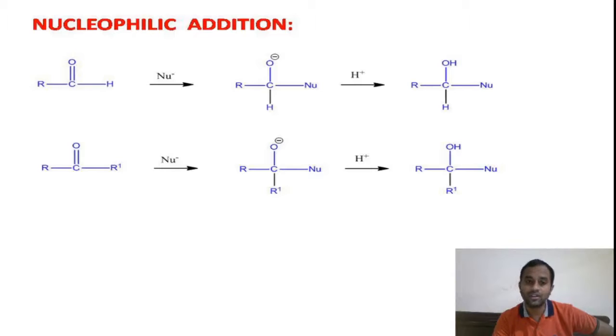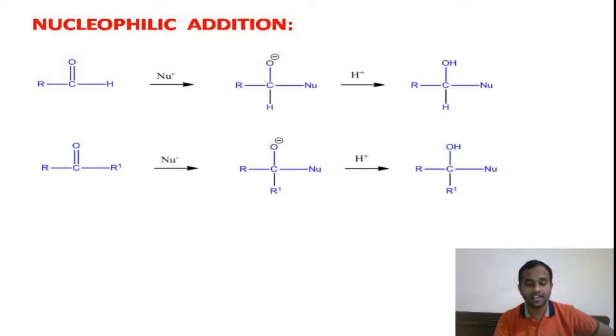Acid derivatives will undergo nucleophilic substitution reaction, whereas aldehydes and ketones will undergo nucleophilic addition reactions. Because in these, the hydrogen atom in the aldehyde and the alkyl group in the ketone are very strong bases. They are not easy leaving groups.